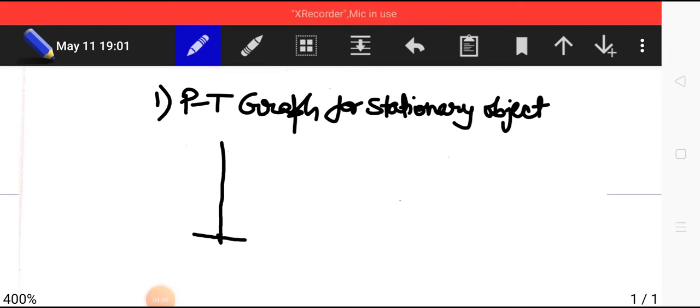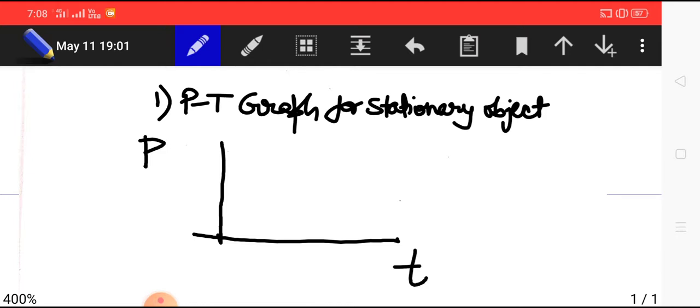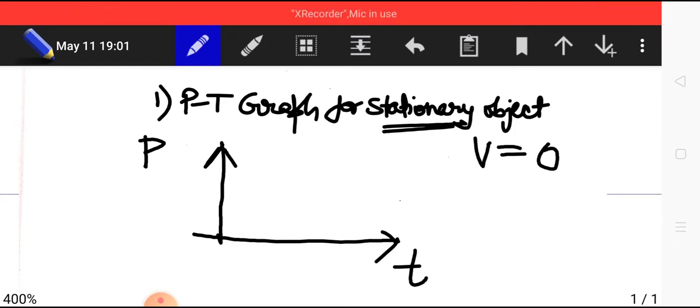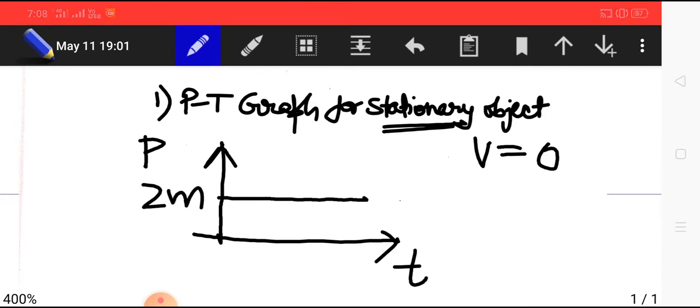As it is clearly indicating, if I am taking position on the vertical axis and time on the horizontal axis, then as the object is stationary, which means its velocity is equal to 0 and it is not going to change its position. Suppose the object is stationary at p equals 2 meter, it will remain stationary and time will pass. So hence we will obtain a graph which is a line parallel to the time axis. So this is the graph for a stationary object.